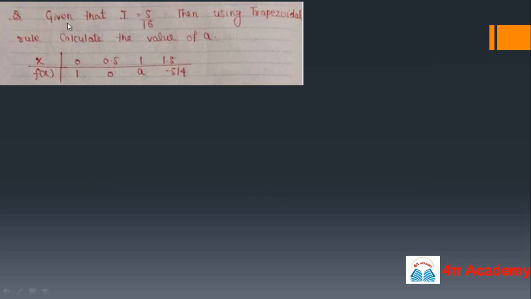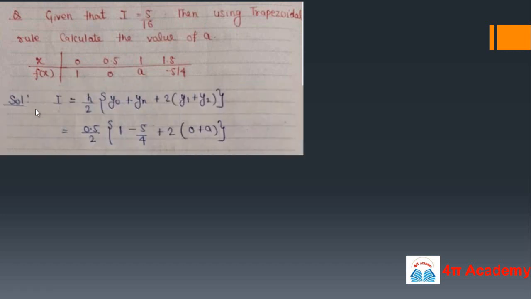Your next problem is from mathematical physics. Given that I equals 5 by 16, then using the trapezoidal rule you have to calculate the value of a. This is given at different values of x, you have the values of f(x) or y. So what is the formula of the trapezoidal rule? Okay, this is your formula.